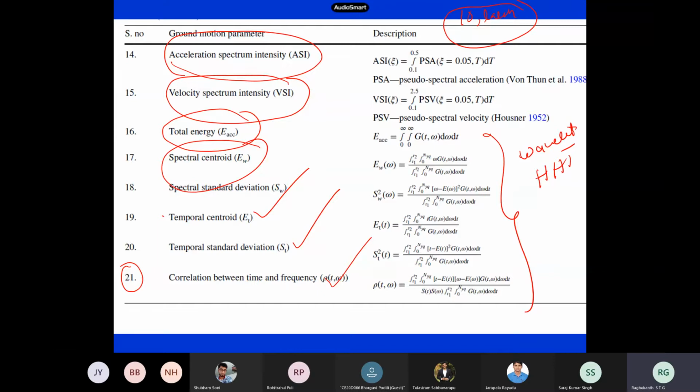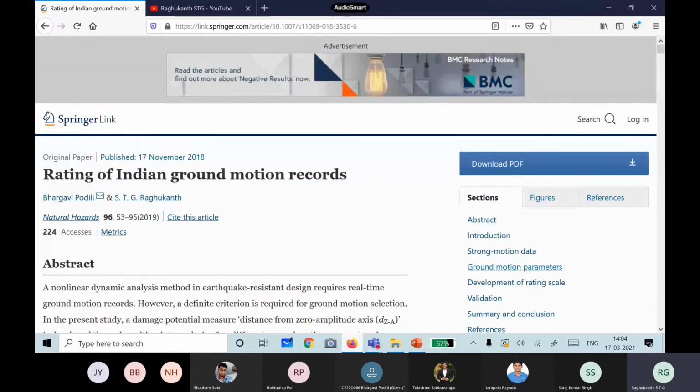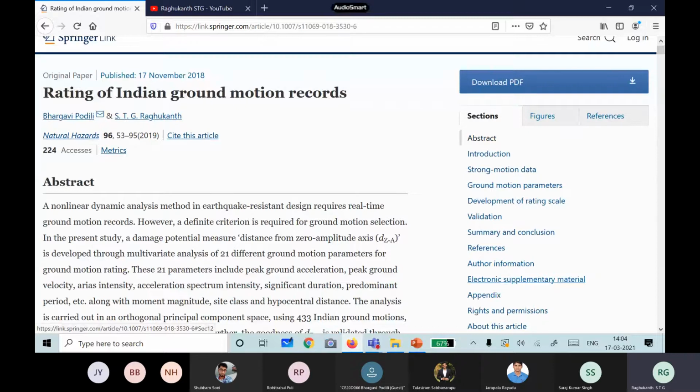As I already told you, if you have downloaded the data, you can get all these numbers. You can plot how these spectra and other things look. Before we go further, I just wanted to mention a paper, which I think Bhargavi has, where we have discussed all these parameters.